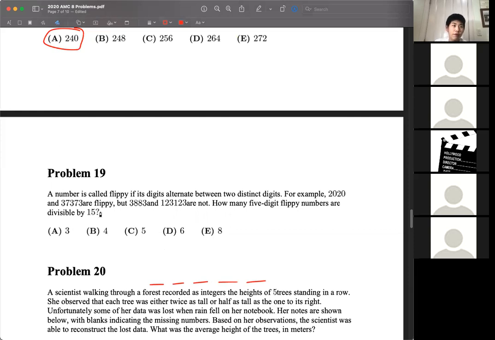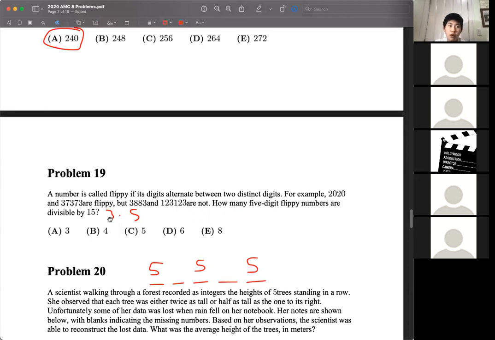So first, 15 is 3 times 5, so we need to satisfy both of these conditions separately. For 5, that's going to be the more restrictive one. It means we must end in a 0 or a 5. Now think about if we end in 0, then the hundreds digit has to be 0, and the 10,000s digit also has to be 0. But that doesn't work because a 5-digit number can't start with 0, otherwise it would become 4 digits, right? So that means we must end in 5, and based on the rule of a flippy number, that fills in these other digits. So now we just have to figure out what digit is these next two.